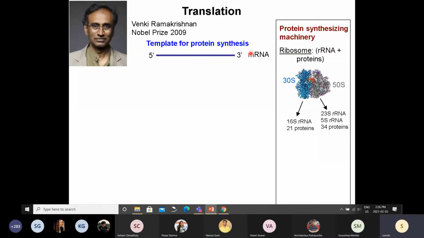Yes, sir. So which means that there is a basic difference between the two types of messenger RNA. And even though the machinery that will do this translation is the same or similar, there are fundamental differences between the two.